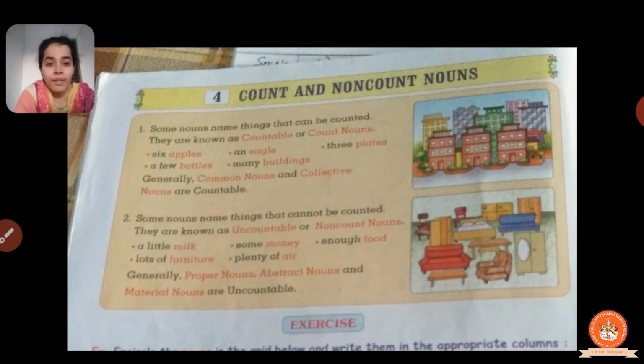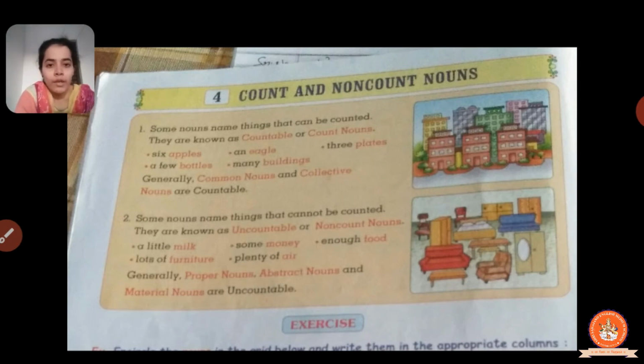So, we have already studied proper nouns, abstract nouns, and material nouns, right? This is about our chapter, which is countable and uncountable nouns. I hope you understood this very well. Now, an exercise is given below. In that exercise, one table is given in a puzzle.